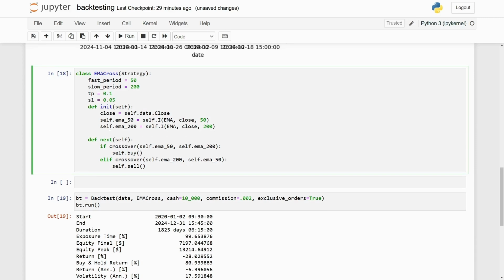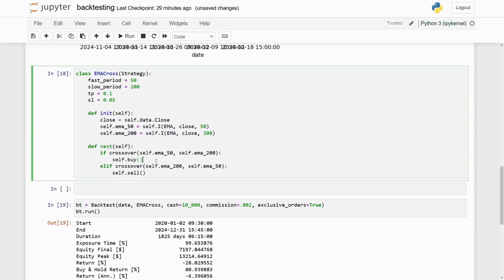Before I do the optimization, I'm just going to plug these into our functions and our strategy itself. So I'm going to say self.fast_period here and then self.slow_period. I'm going to change it from 50 to fast and 200 to slow, just because we're not necessarily using 50 and 200 as the period anymore, especially when we start to optimize.